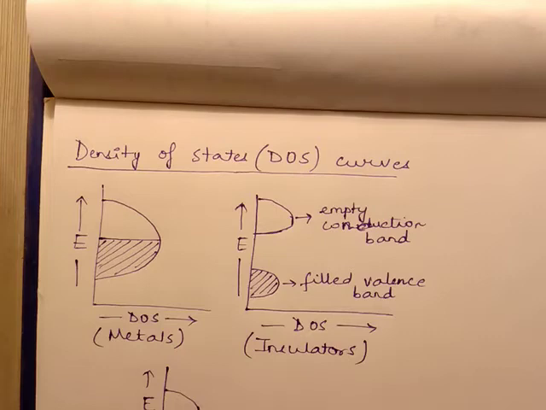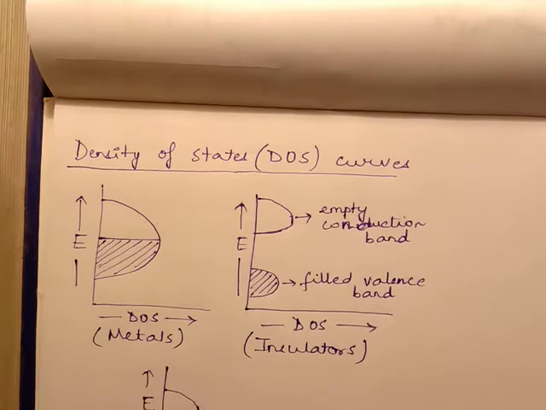I'll be discussing the topic metals, insulators and semiconductors. If you can remember from previous classes, the main difference between metals and insulators is in their behavior of electrical conductivity with temperature increase and decrease. In case of metals, the electrical conductivity decreases with increase in temperature, while in case of insulators and semiconductors, the electrical conductivity increases with increase in temperature.